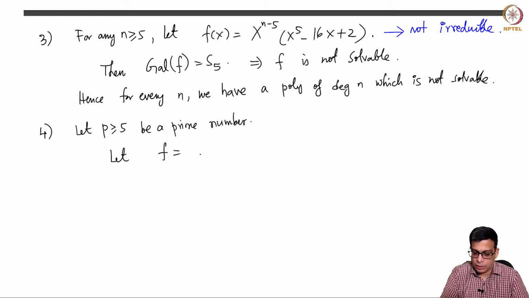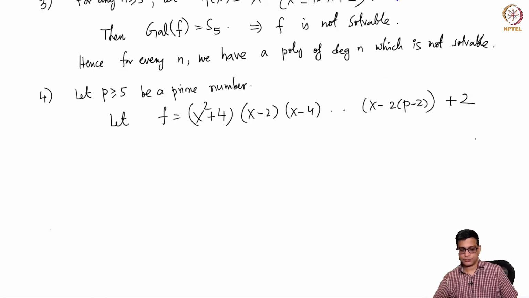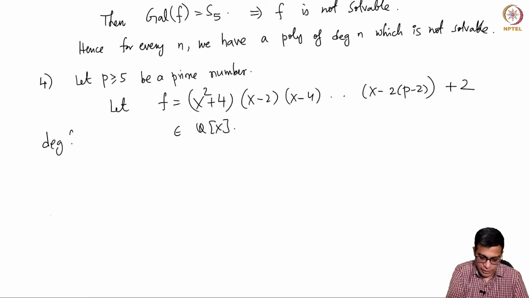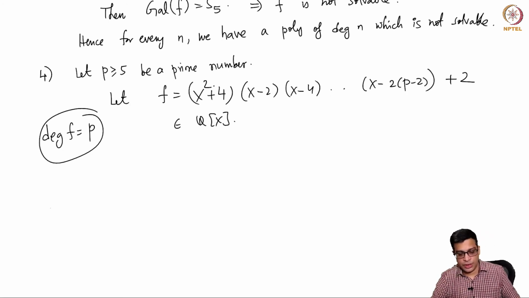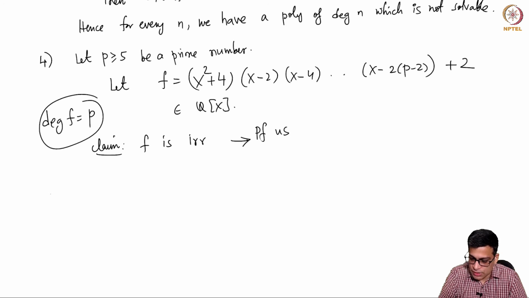Let f be x to the power p, let us say x squared plus 4 times (x minus 2)(x minus 4)... (x minus 2 times (p minus 2)) plus 2. So this is of course in Q[x]. Degree of f is p, because these are p minus 2 terms here, there is a square term here. So degree is p. So I claim that f is irreducible. Okay. So the proof simply uses the Eisenstein criterion.